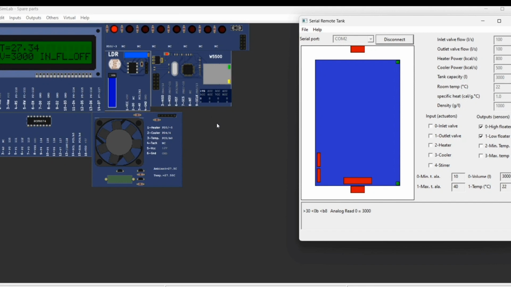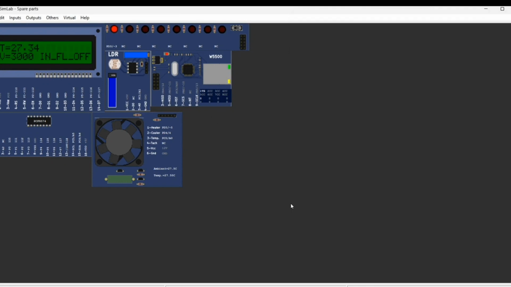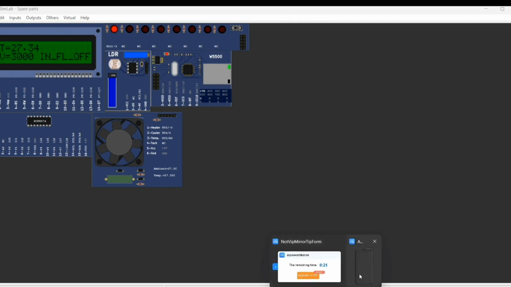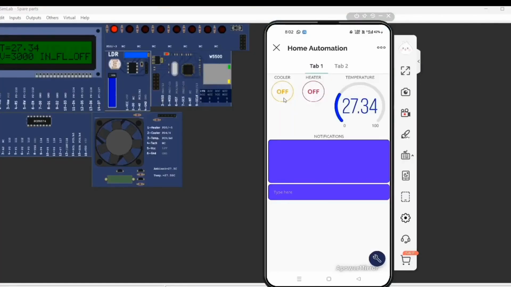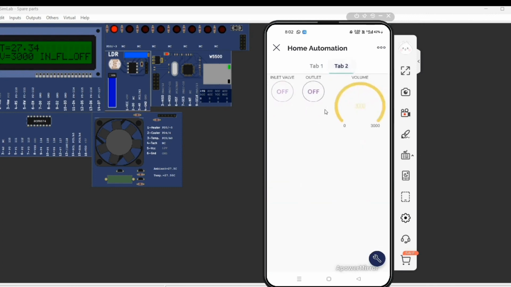Now we are checking my Blynk IoT application. This is the cooler, it is turned off. This is the heater, it is turned off. This is the temperature, 27.34. In my project, the limit is 35 degrees Celsius. Once it touches 35 degrees Celsius, the heater automatically turns off.